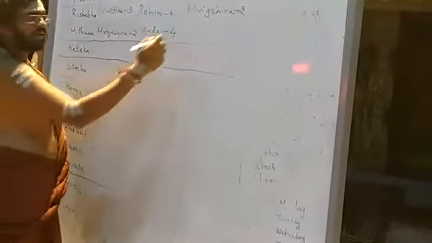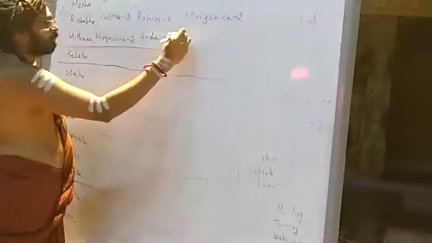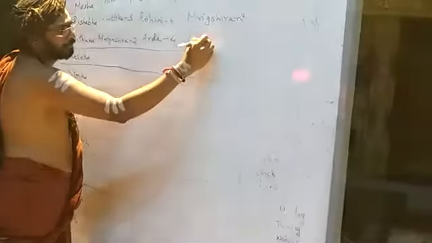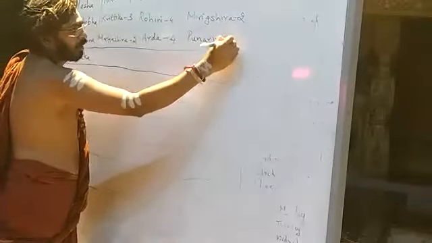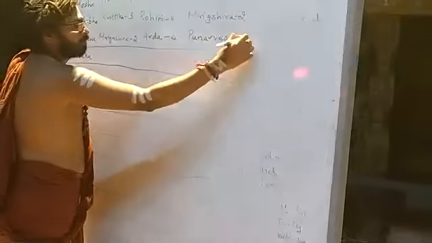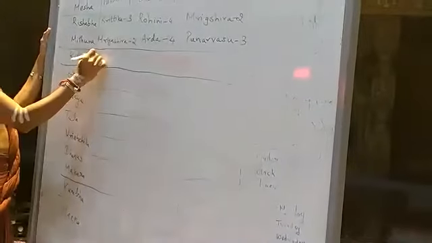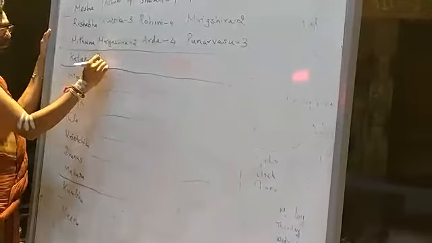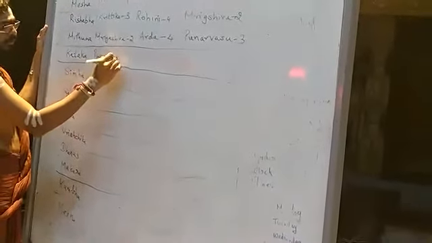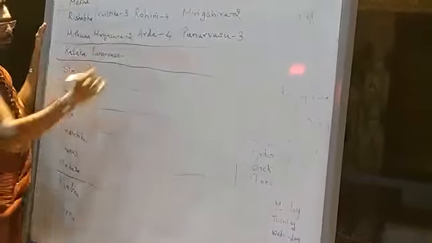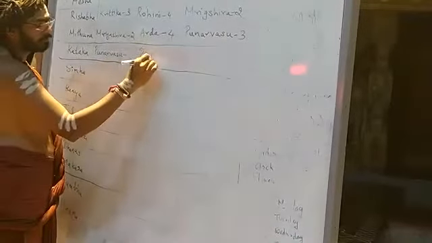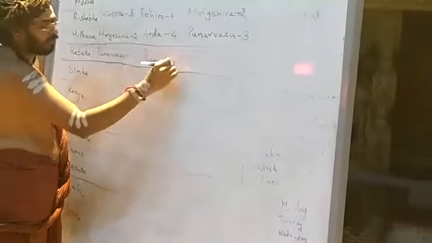Ardra Nakshatra contains 4. 2 plus 4, 6. How many more? 3 are there. Punarvasu. Then Punarvasu still has 1, right? Then Pushya, 4.